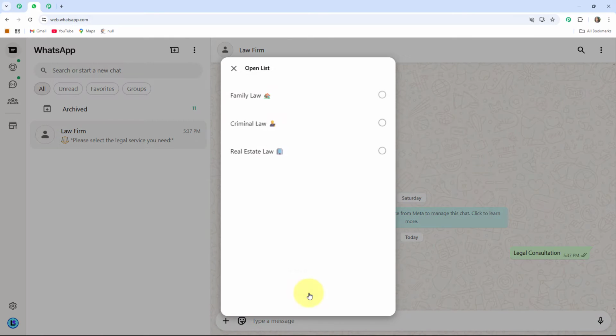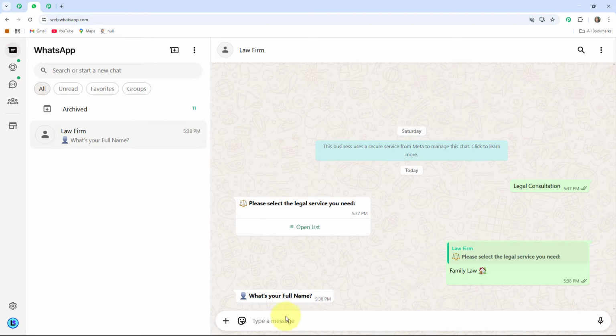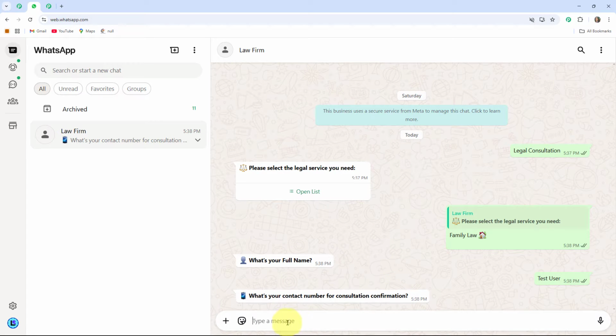If I click on this, then you can see it will provide me multiple types of services, that is family law, criminal law and real estate law. Let's say I'll choose this family law. After that, you can see the bot will ask me for my full name. So here I am sharing my full name as test user. After that, the bot will ask me to provide a contact number for consultation confirmation. So here I am sharing one test contact number.